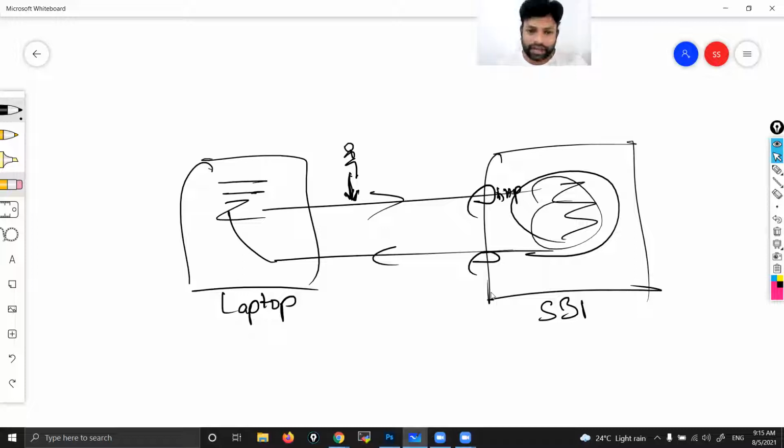So this guy, he can get the data, he can read my data. Data means what? Here, my username and password. If someone gets my username and password, that's a big issue, right? A security issue. He may steal my money. If that happens, he logged into my account illegally, he has stolen my entire money. Then next time, will I trust SBI? No, I'll close my account in SBI. I'll open an account in some other bank. If that happens, that is a big loss for SBI. Correct? They will lose all customers. Correct?